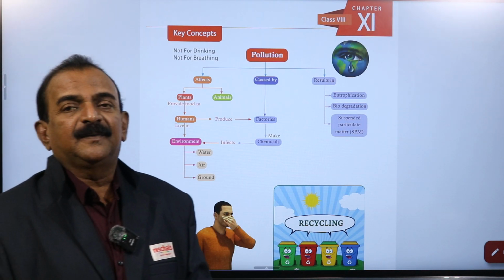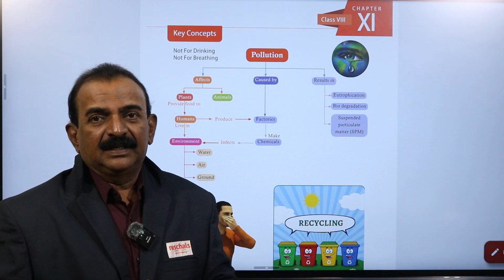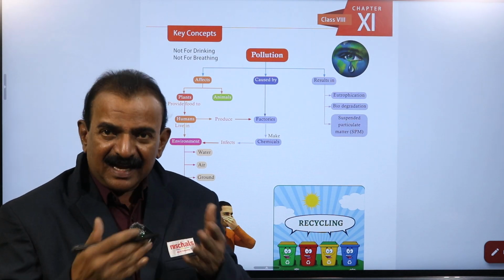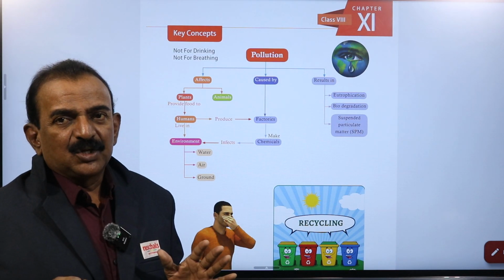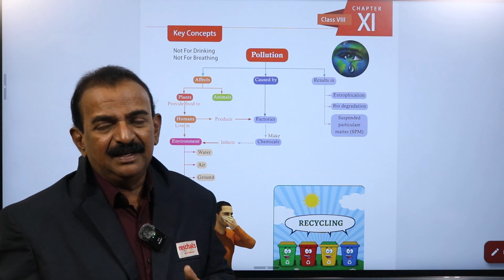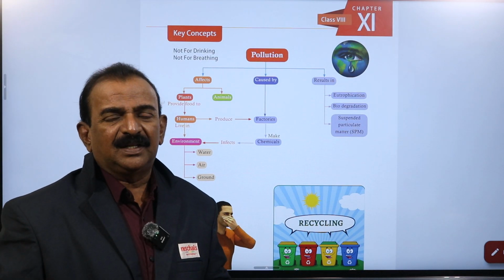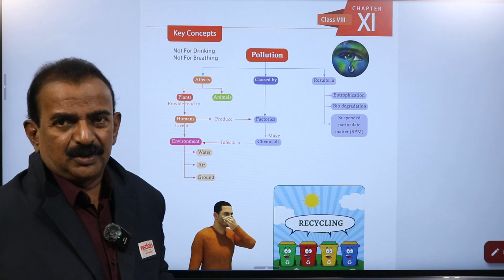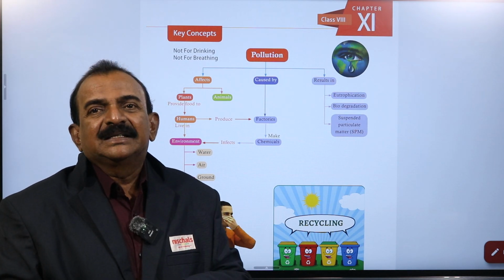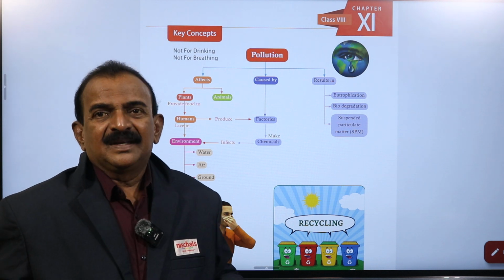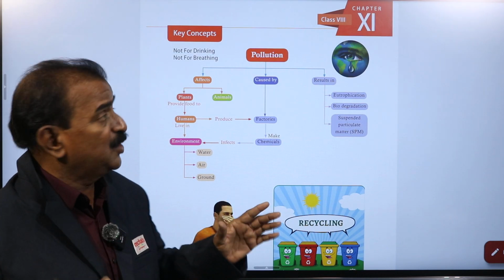Pollution means the entry of pollutants into the natural environment. If they enter into the air, it is called air pollution. If they enter into the water, it is called water pollution. Like that, pollutants disturb the natural environment, and finally they cause pollution. So that is called pollution.